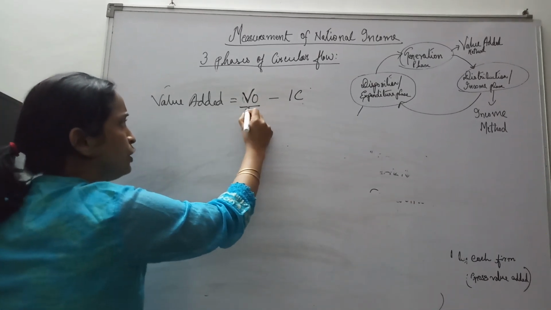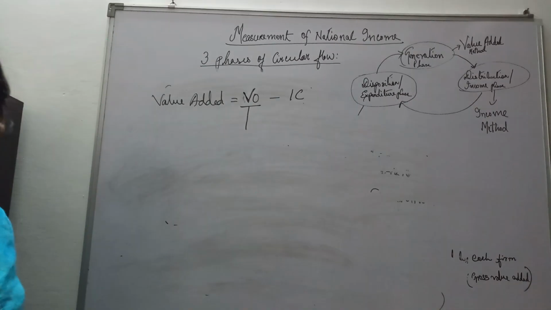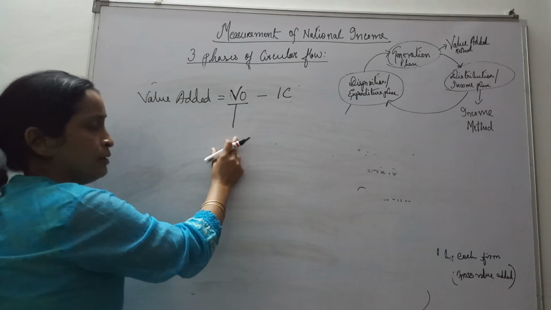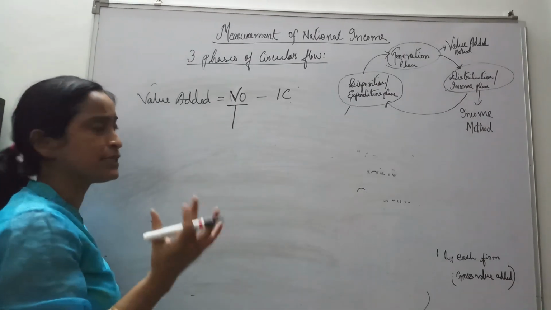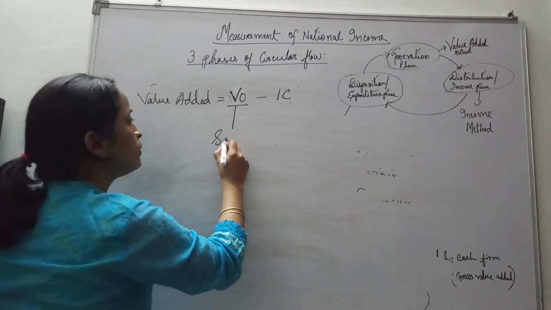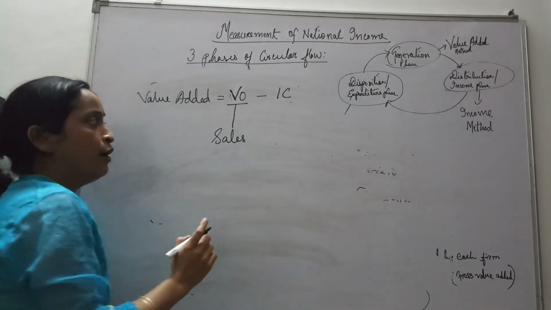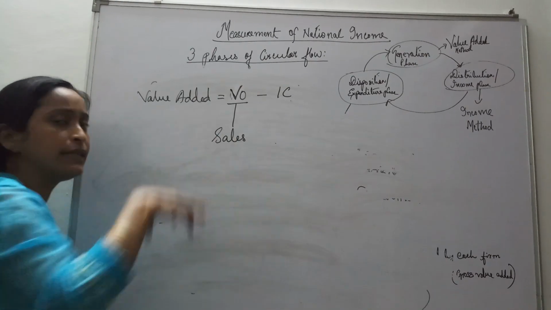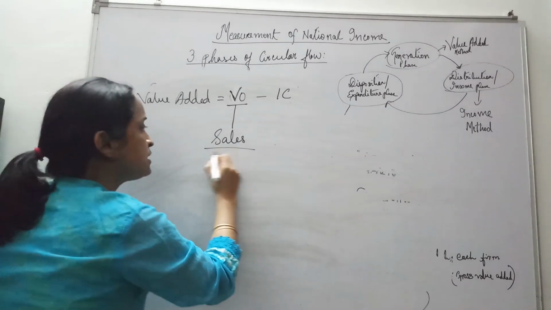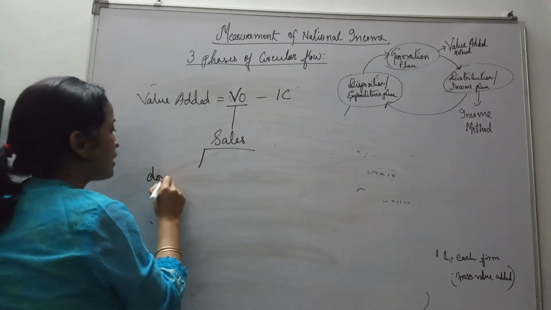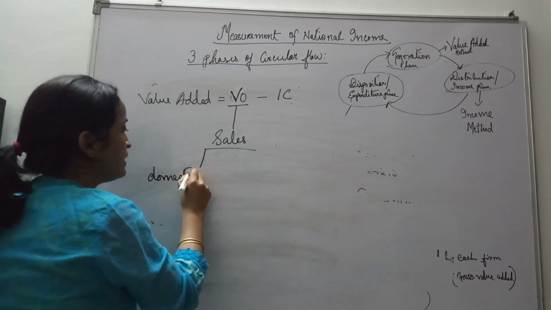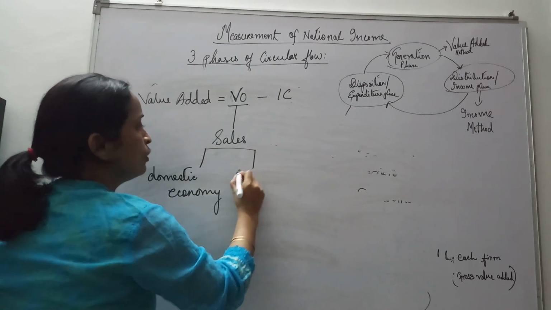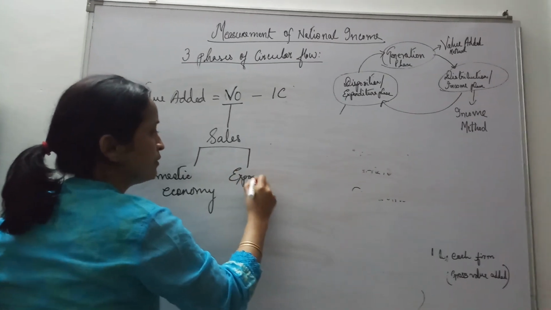Whatever total output is produced, what do we do with this output? Whatever goods and services are produced, either we go for sales. Now these sales may be within the domestic economy, and then we also go for exports.